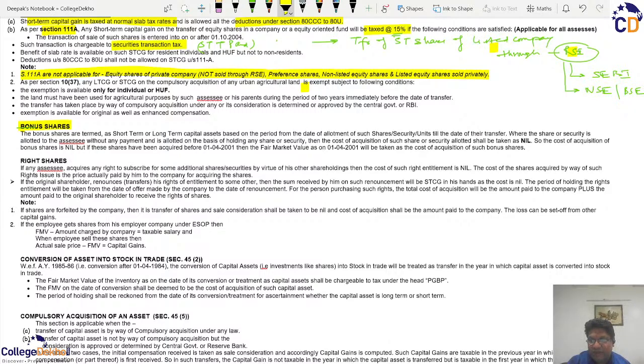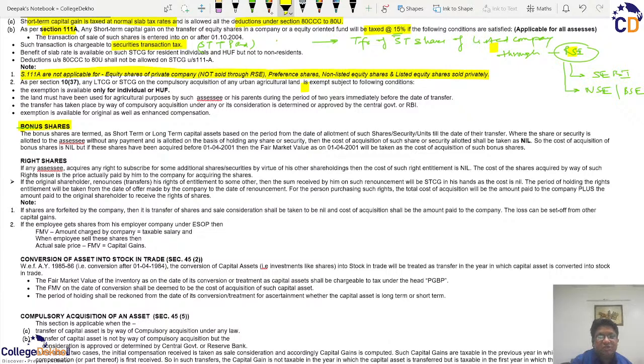But sometimes companies are not willing to pay cash, or they don't have the cash position, though there is a huge profit, or there are certain other reasons specific to the organization. They provide their shareholders shares free of cost.